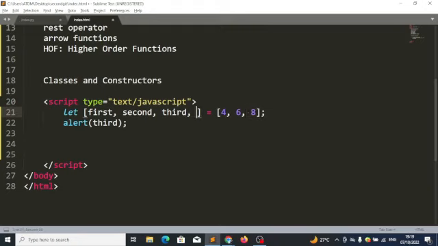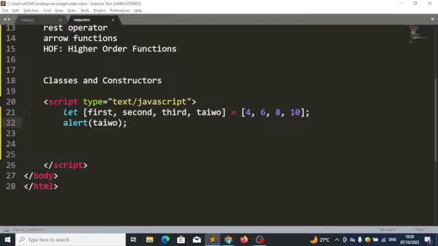So I can say maybe Taiwo, and I can alert it to 10. So if I say alert Taiwo now, I will get 10. The reason I decided to write Taiwo is so that I won't think it's because of this word first, or because of this word second and third. No, it's because of the order. The first item goes to the first item, second item goes to the second item, third item goes to the third item, fourth item goes to the fourth item, and so on. So if I say alert Taiwo, I'll get 10.